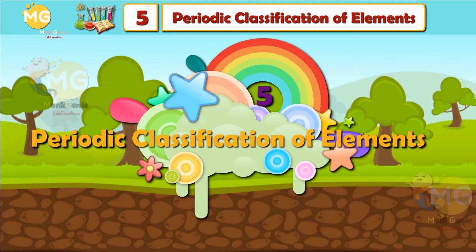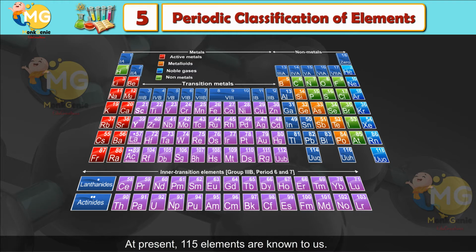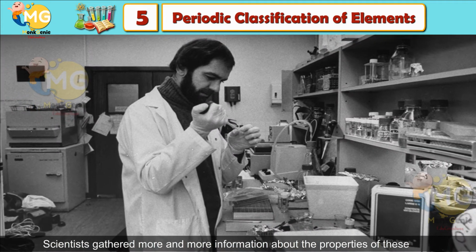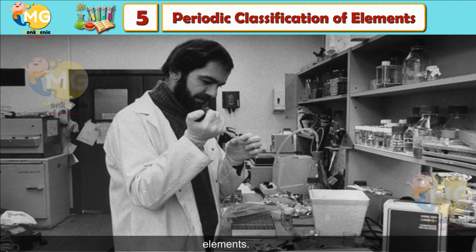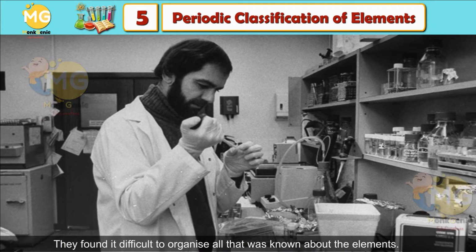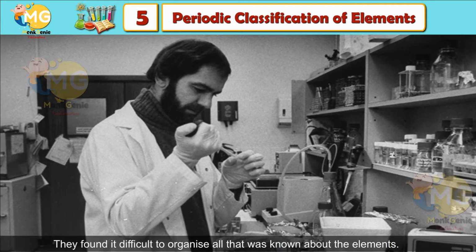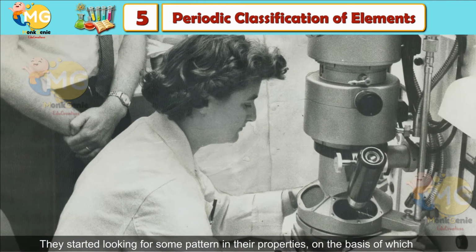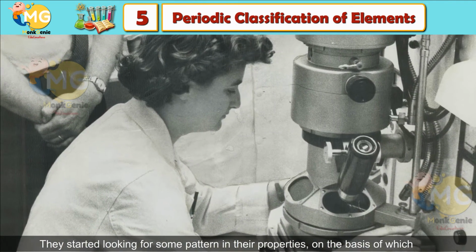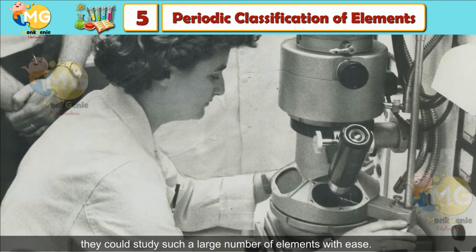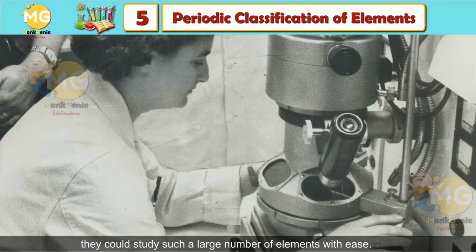Lesson 5. Periodic classification of elements. At present, 115 elements are known to us. Around the year 1800, only 30 elements were known. All these had seemingly different properties. Scientists gathered more and more information about the properties of these elements. They found it difficult to organize all that was known about the elements. They started looking for some pattern in their properties, on the basis of which they could study such a large number of elements with ease.